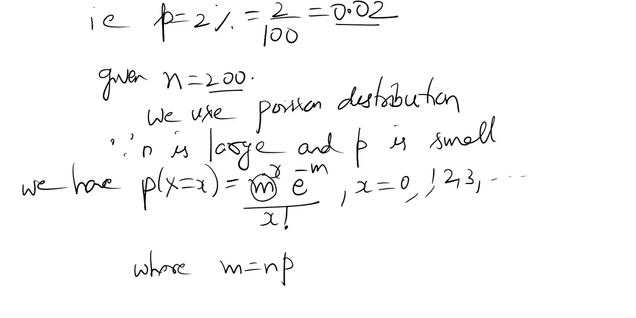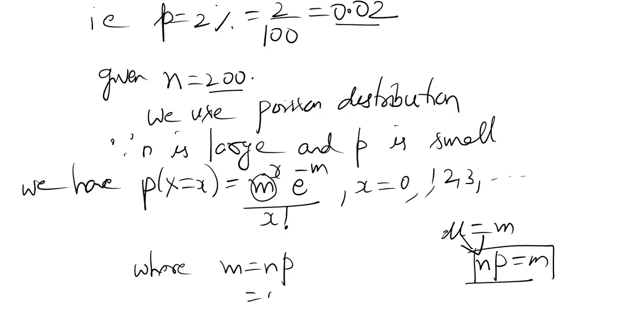How did we get np here? In the last video, we discussed the proof of the mean. There we got mu is equal to m. But what is mu? It is np. So m becomes np here. So m is equal to np. n is 200, p is 0.02. Multiply, we will get 4. 200 into 0.02 is 4.